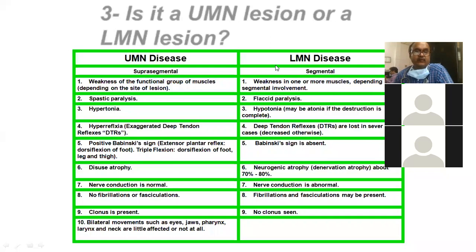In the upper limb, it will go into flexion attitude. In the lower limb, it goes into extension attitude. That's what we also describe in the hemiplegic attitude or gait. Upper limb will be in flexion attitude and lower limb will be in extension attitude. And the flexion of the upper limb is not due to an increase in power. It is due to an increase in tone in the flexor group of muscles.